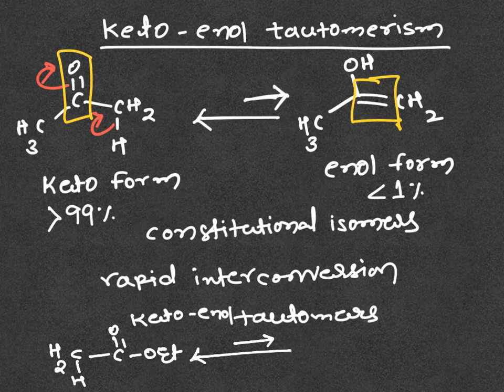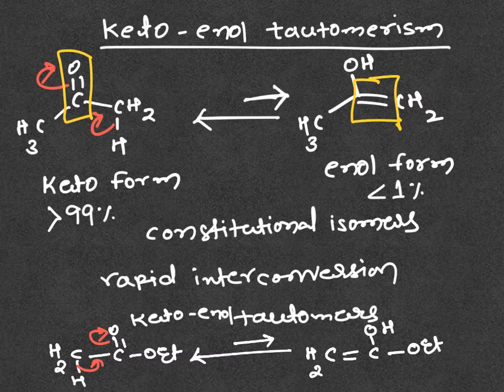Here the enolization will take place in this fashion. This hydrogen migrated to oxygen. This we call the enol of ethyl acetate.